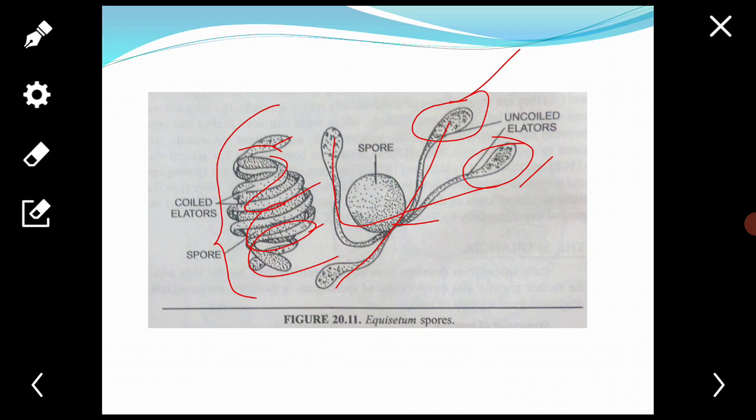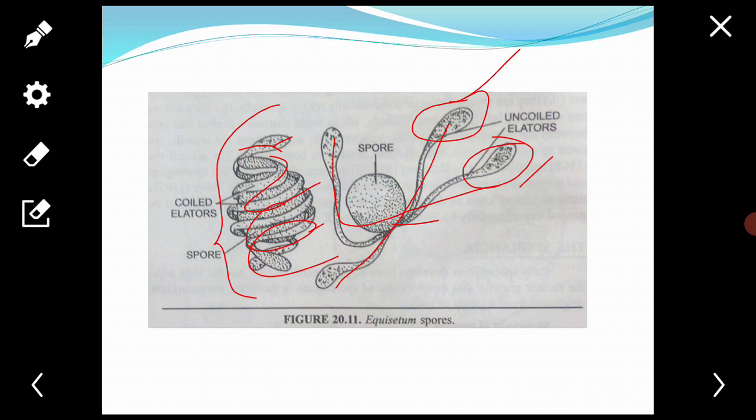On release of spores, the elaters separate and respond to change of humidity. They coil around the spore in moist air and uncoil in dry air. Such type of movement is called the hygroscopic movement. They respond to change of humidity similar to the elaters of bryophytes.